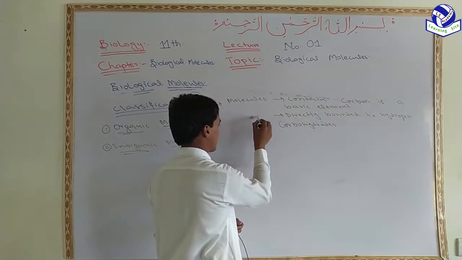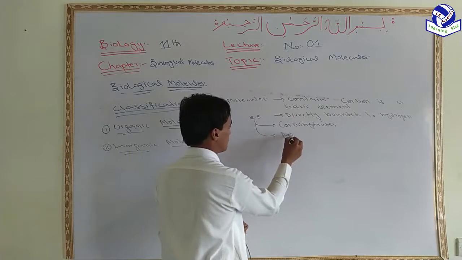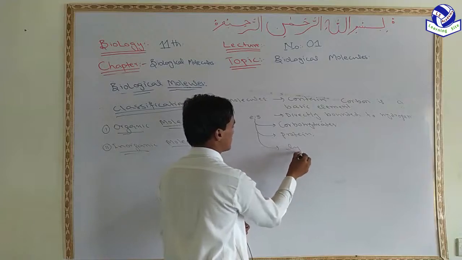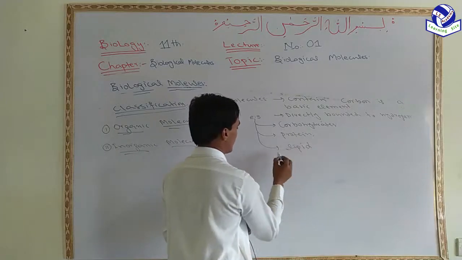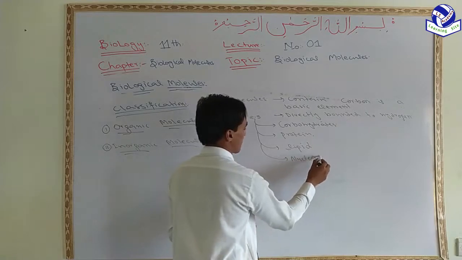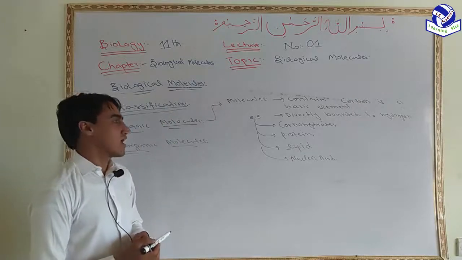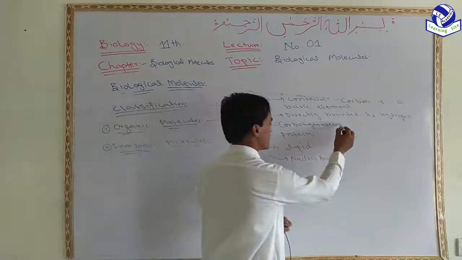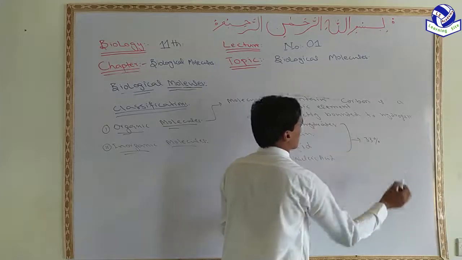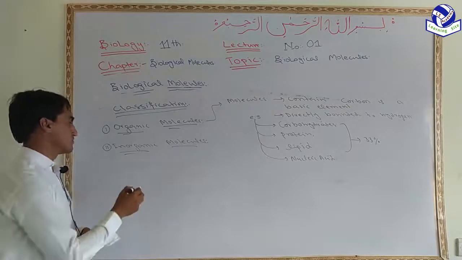This is the example: carbohydrates, proteins, lipids, nucleic acids, etc. So these are examples of organic molecules. These all represent 33% of the biological molecules. And the second one is inorganic molecule.